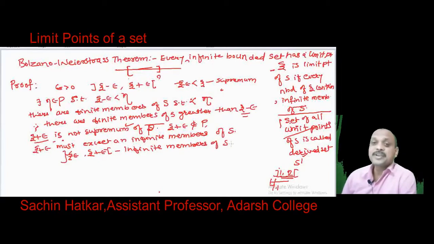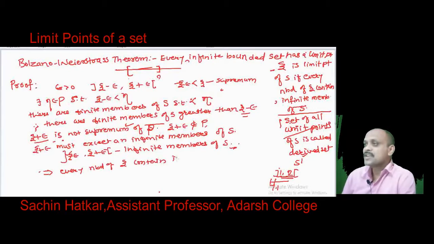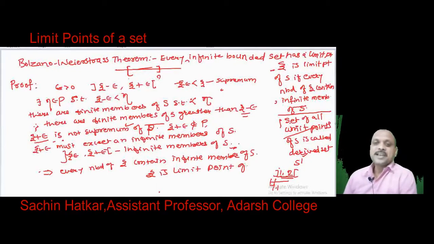And this is an arbitrary neighborhood of xi. So this implies that every neighborhood of xi contains infinitely many members of S, and hence xi is a limit point of S. We have proved xi is a limit point of S. So every infinite bounded set has a limit point.